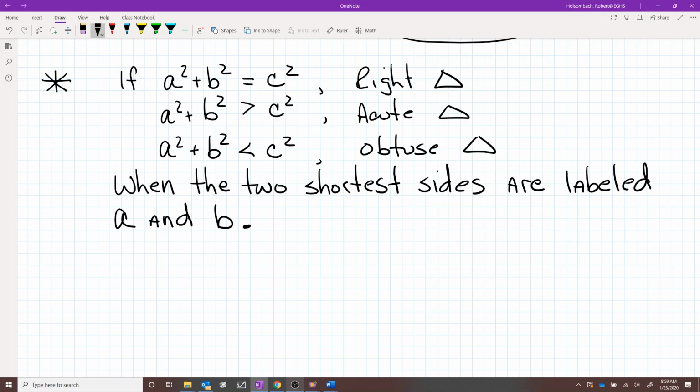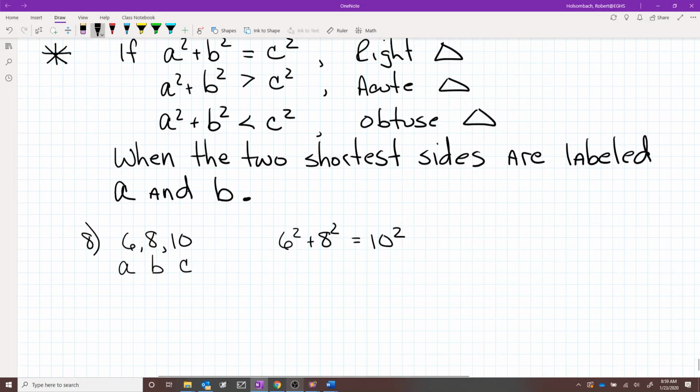Number 8 says a triangle has sides of 6, 8, 10. Is it a right triangle? Well, it has sides of 6, 8, and 10. So we label the two shortest sides A and B. That makes the third side C. So does 6 squared plus 8 squared equal 10 squared?